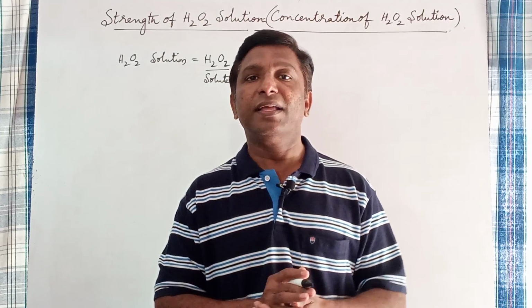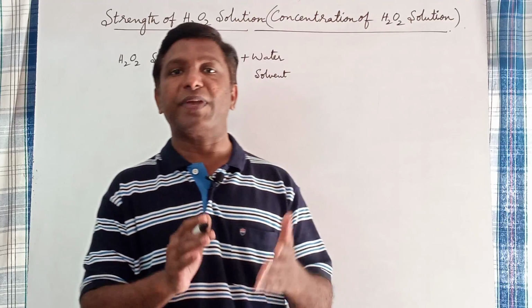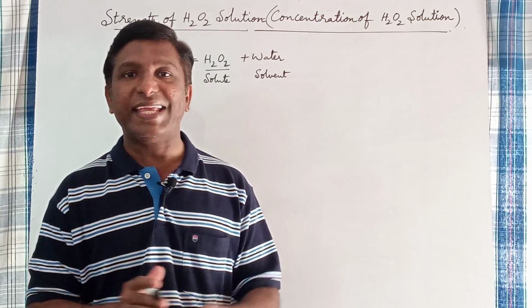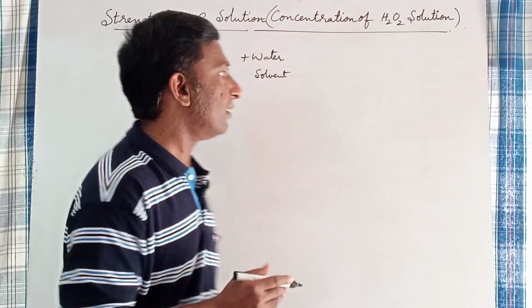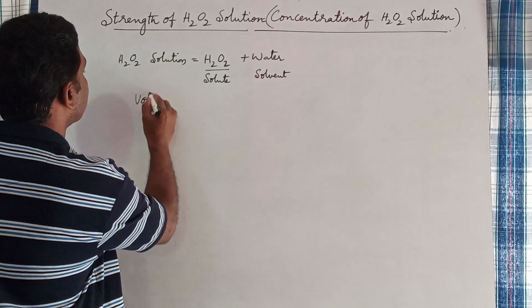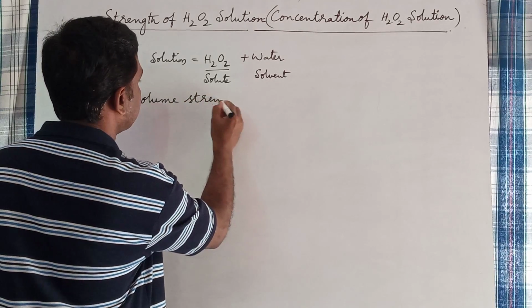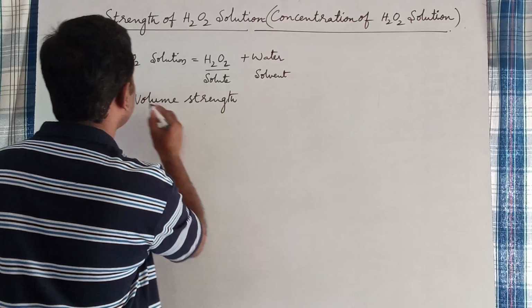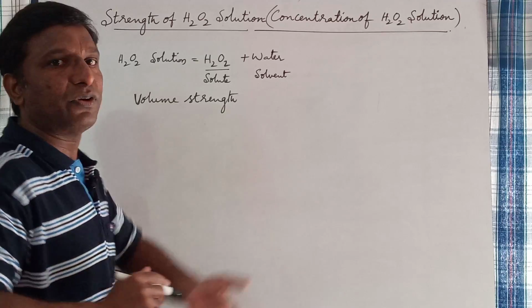So in the H2O2 solution, that is hydrogen peroxide solution, concentration is expressed in terms of volume strength. Concentration is also known as strength of solution.